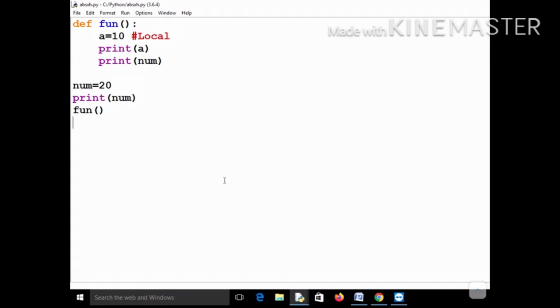Okay, so now let's try to run it, and the output will be that first it will print 20, then it will call this function fun and it will print 10, and then it will print 20. So the num will be accessible inside this function fun also, because this num is a global variable.